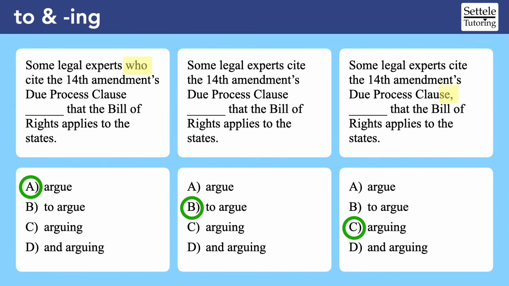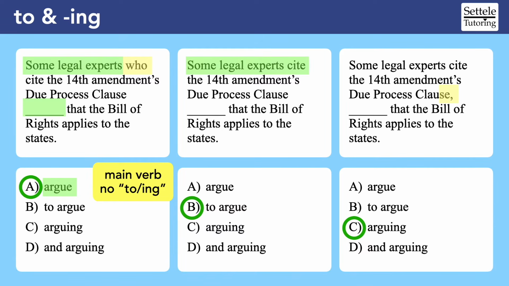Well, as I said at the beginning, it comes down to sentence structure. The to and ing versions of a verb aren't powerful enough to anchor a sentence on their own. In example 1, argue is the main verb. Some legal experts argue. The word who starts off an extra clause that describes the experts. We could cut that clause out and still have a complete sentence. But in example 2, the loss of the word who makes cite the main verb. So the core sentence is now, some legal experts cite the 14th Amendment's Due Process Clause. The use of the word to allows us to continue the thought, adding extra information that sounds like an action, but is really more of a description. We often use the to form for the second verb in a linked pair.